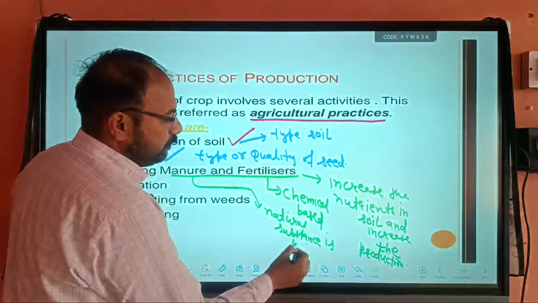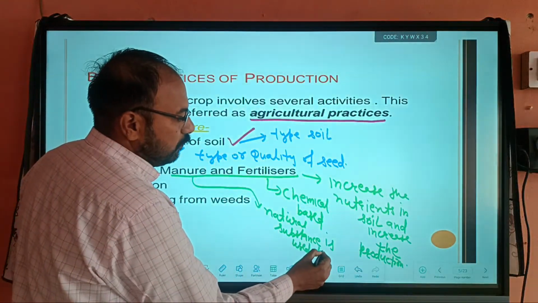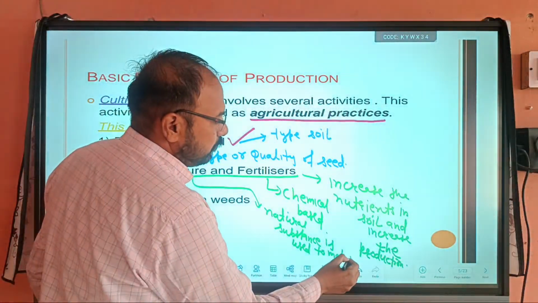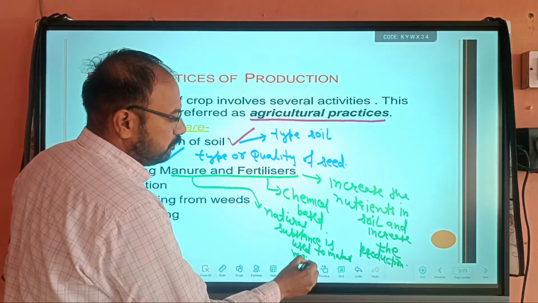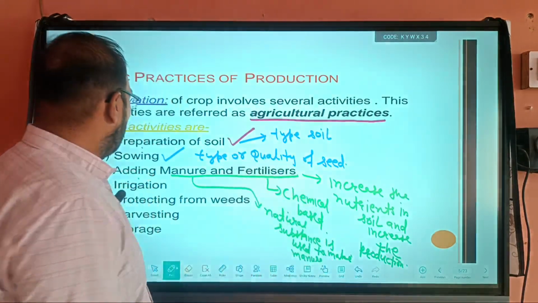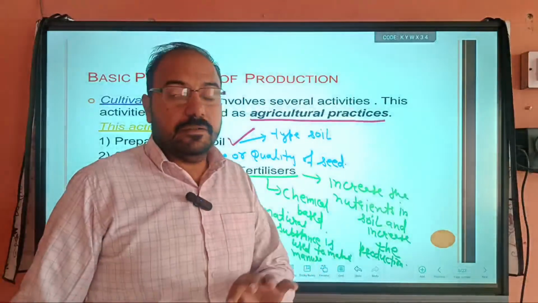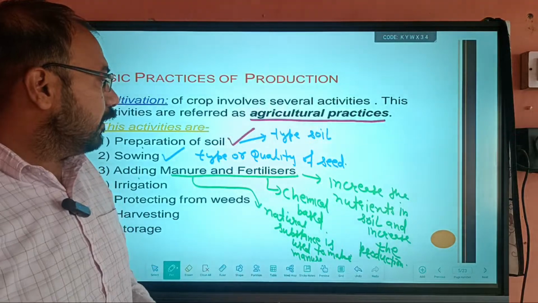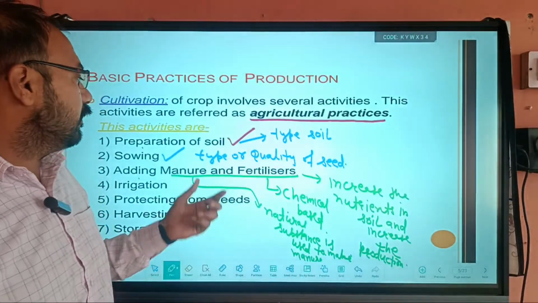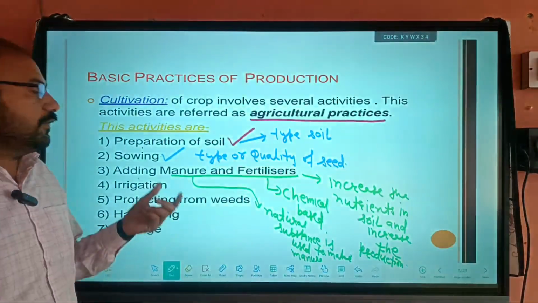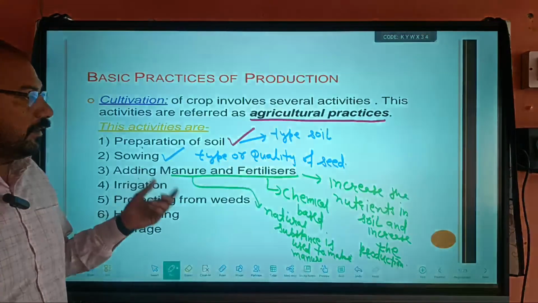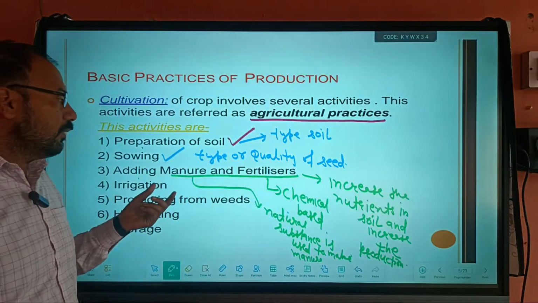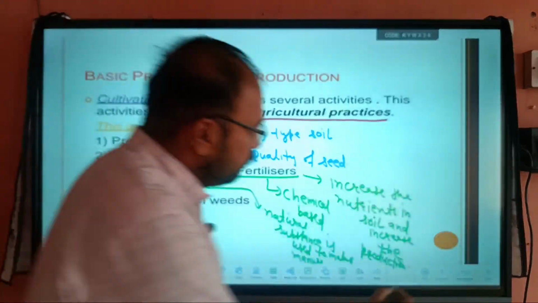Fertilizer increases production of crops by increasing some nutrients, like urea and other things. But manure is a natural substance that also increases production, and it also maintains the quality of the food.